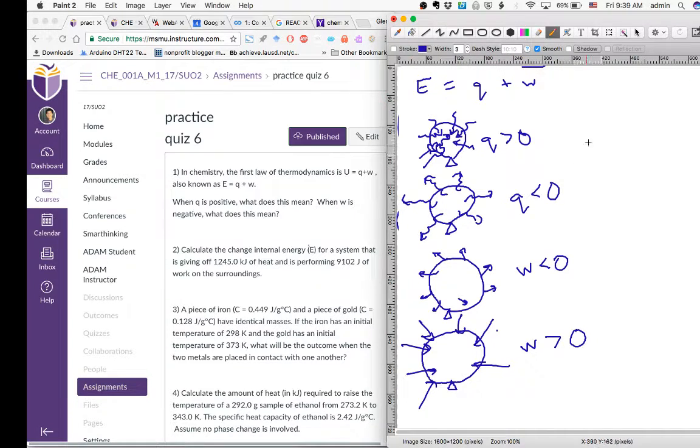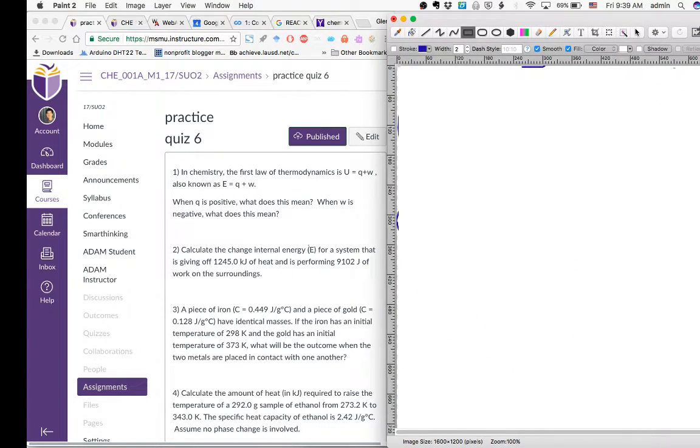Those of you who have recently taken a physics class, this could get confusing because in physics, the internal energy is considered Q minus W. So the definition of work is the exact opposite as it is in chemistry. But if you have not taken a physics class recently, then it is not confusing. It is just as you see here, and as you see in your textbook, because that is a chemistry textbook. Now, that's it for number one.